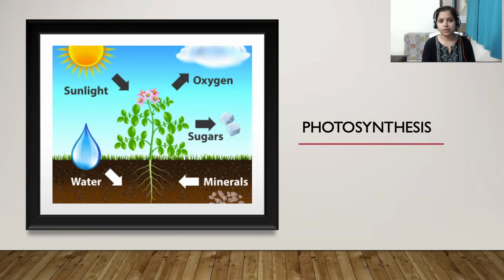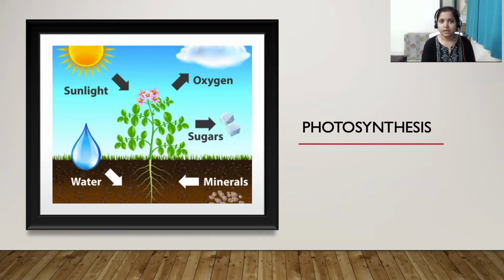In the process of photosynthesis, by using sunlight, carbon dioxide, water and minerals from the soil, they can prepare their own food. Whereas all the other organisms, including human beings and animals, are heterotrophs. They cannot prepare their own food.